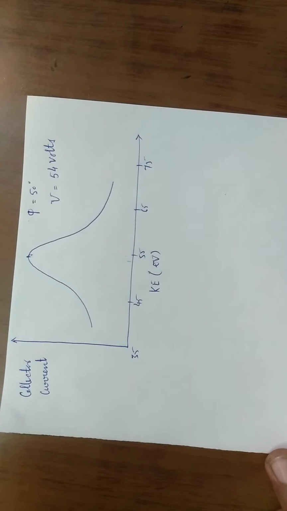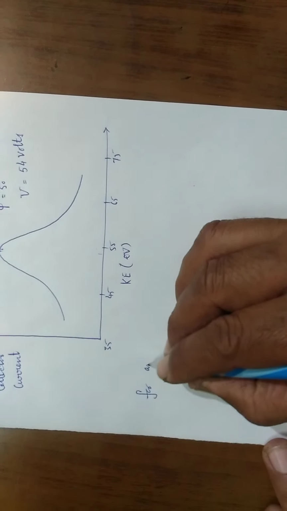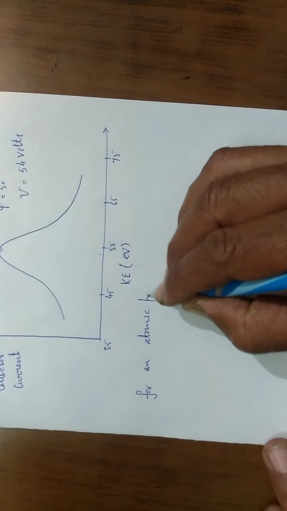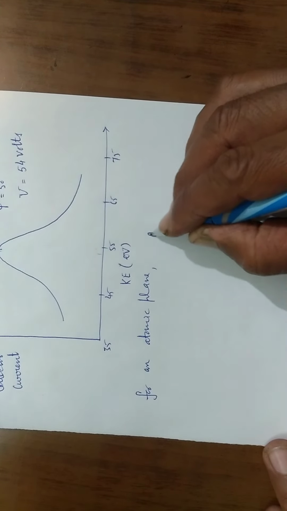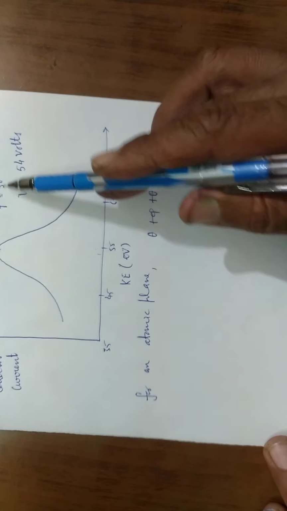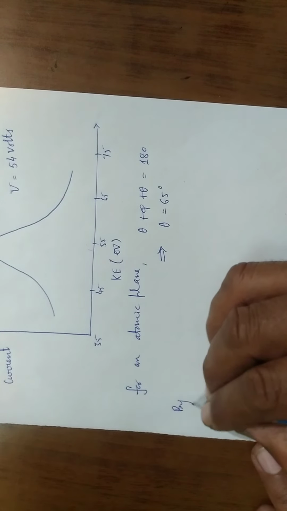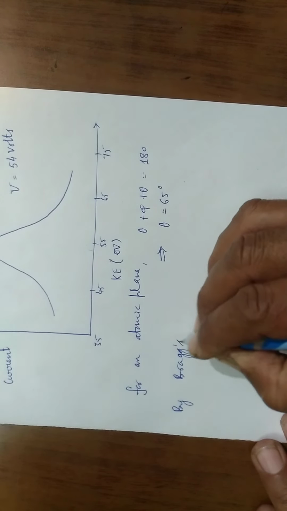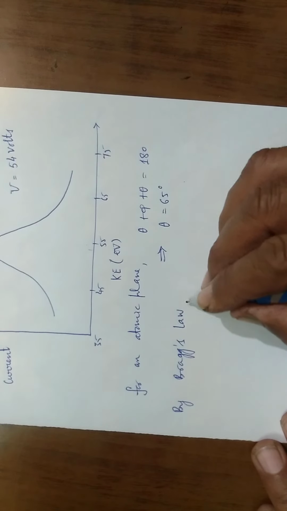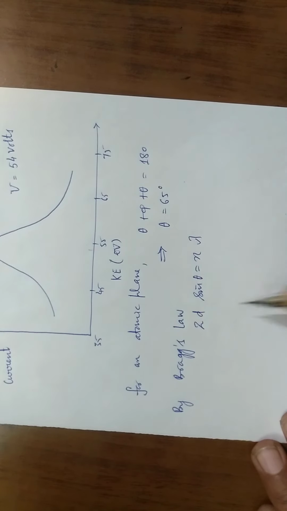Now let us check mathematically the wavelength associated with the electrons. For an atomic plane, we have theta plus phi plus theta is equal to 180 degree. Since phi here is 50 degree, we get theta is equal to 65 degree. Now by Bragg's law in X-ray diffraction, we have 2d sine theta is equal to n lambda.